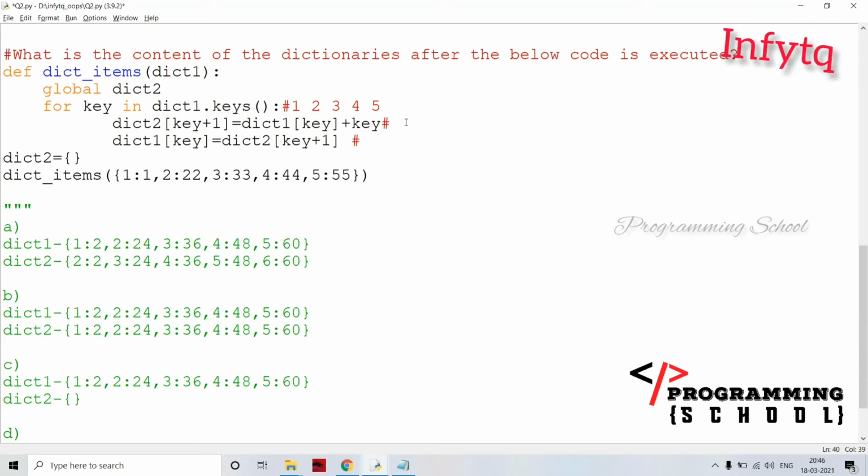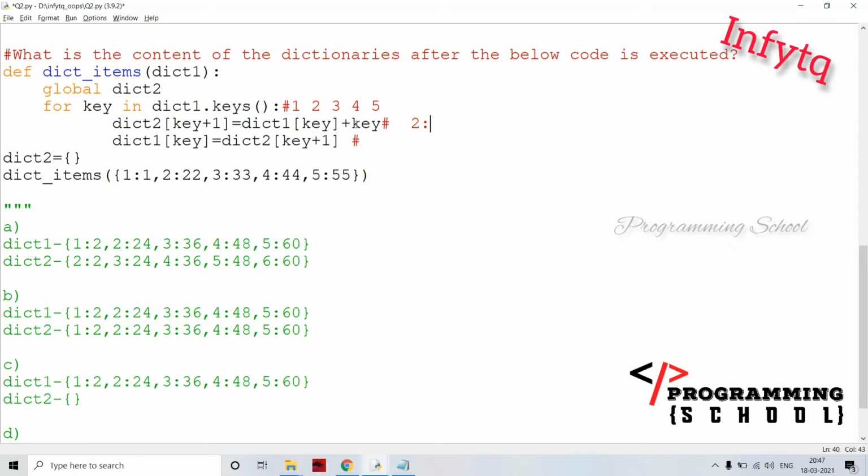Okay, for the first time it is iterating now, and the key value is 1. Now dict2, the dictionary 2, is an empty one, if you observe here. Now dict2[key+1], what is key value now? Key value is 1, plus 1, that is going to be 2. In this dict2 I am going to add 2 colon, 2 is equal to dict1[key]. What is this? This is dict1[key], which means key is 1. What is the value inside dict1[1]? That is going to be 1.